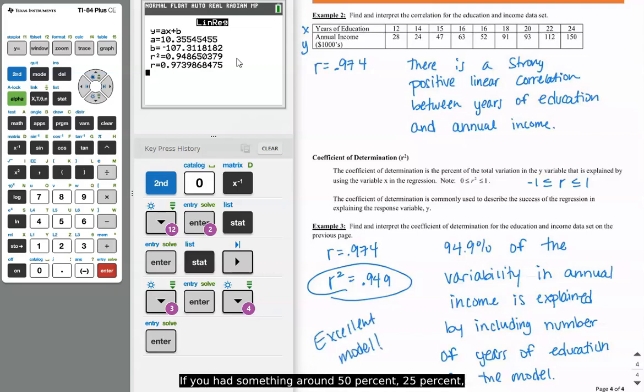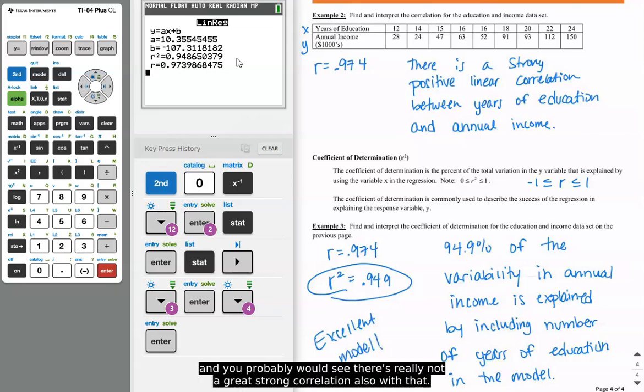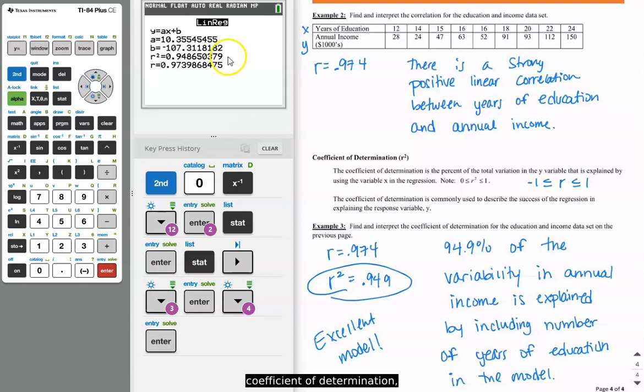So if you had something around 50% or 25%, that's not a really great model, and you probably would see there's not a great strong correlation with that either. So that is my coefficient of determination. You can really find your linear regression, coefficient of determination, and your correlation all using that linear regression, and then just use them in different aspects by interpreting it and looking at what those values mean.